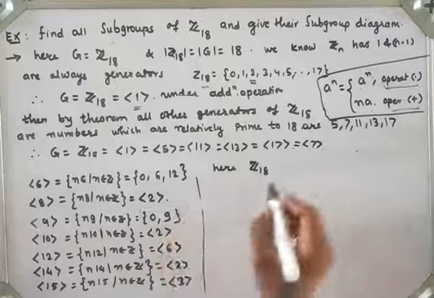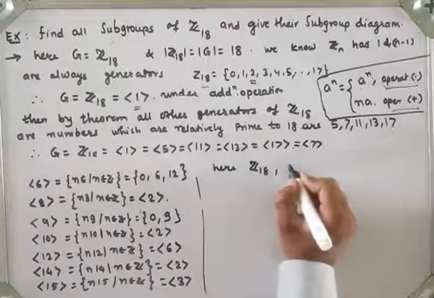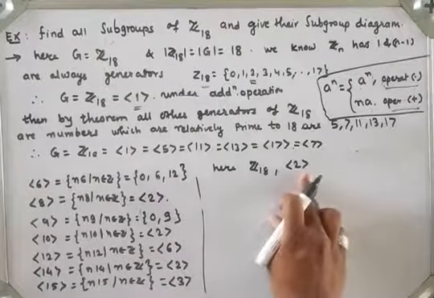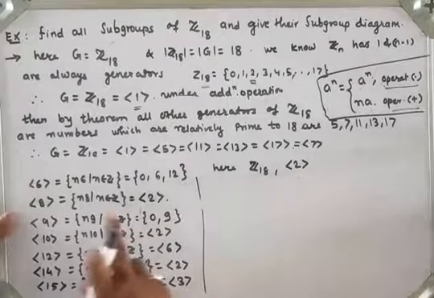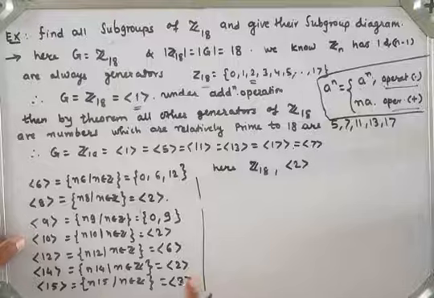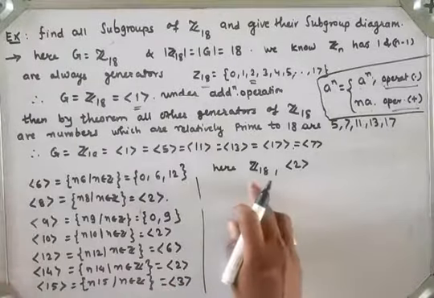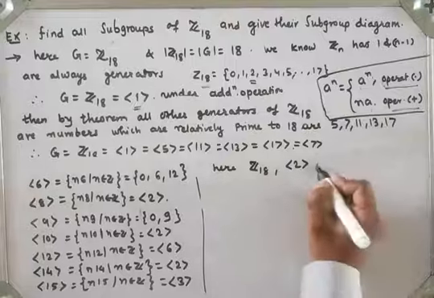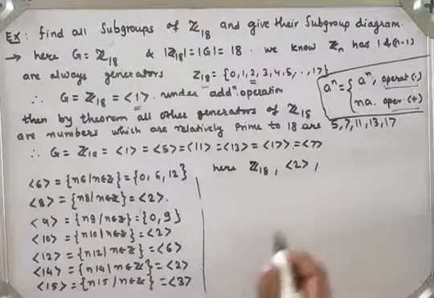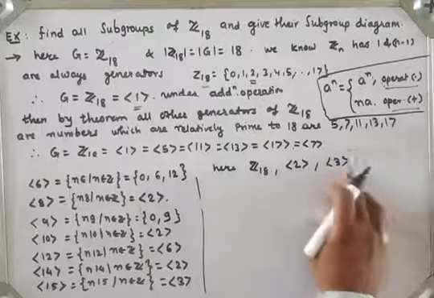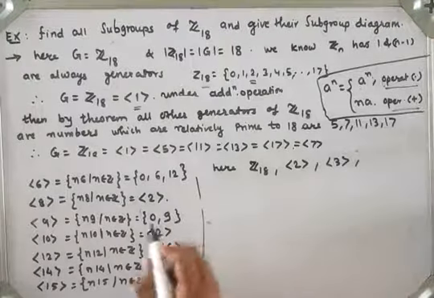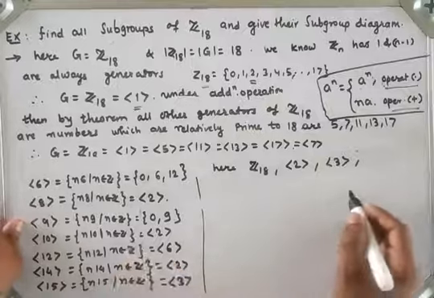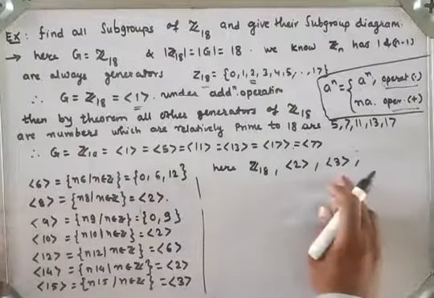Next, generator 2 is the same as generator 4, generator 8, generator 10 and generator 14. So here we get one different subgroup, generator 2. Next, generator 3 has 6 elements. We have seen this, I have written this.